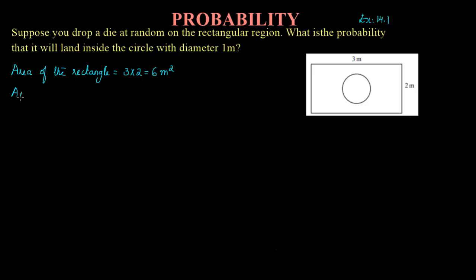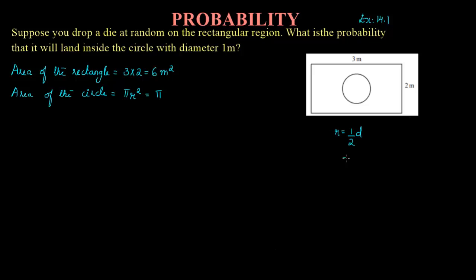Now you need to find the area of the circle, right? So area of the circle is pi r square, and pi we will keep as it is. We don't know r, but the diameter they have given. So diameter will be double the radius, and if you have been given the diameter and want to find the radius, then radius is half of the diameter, right?